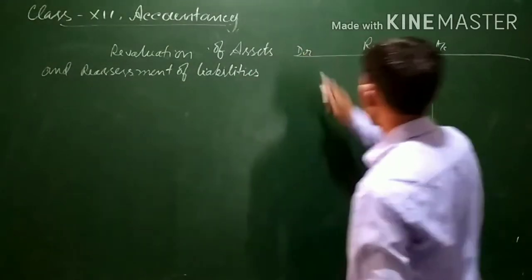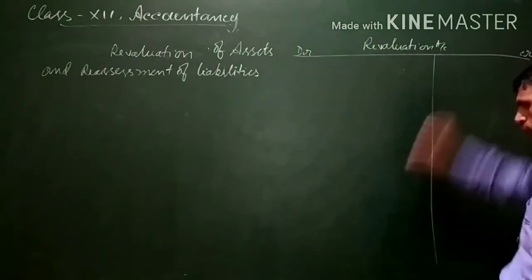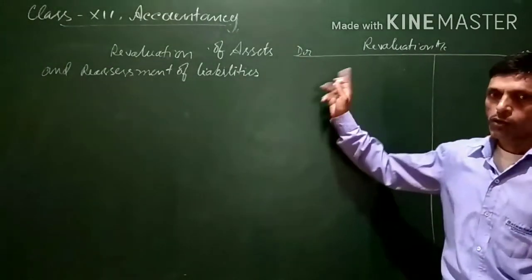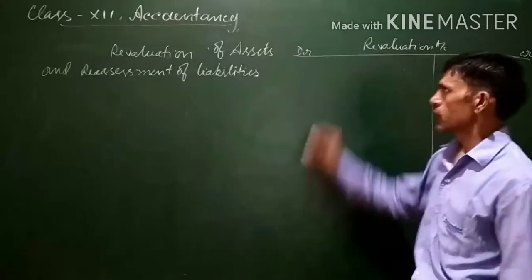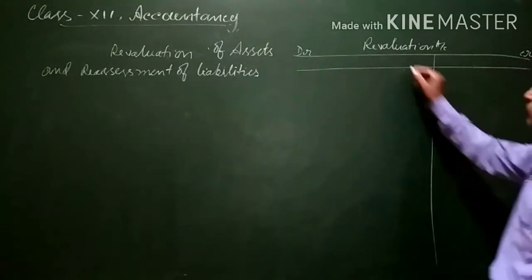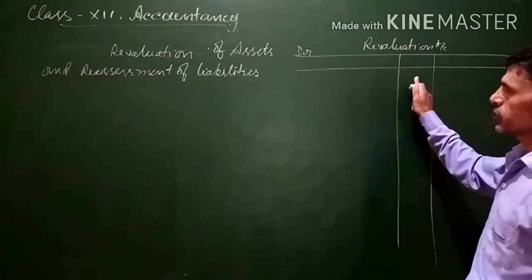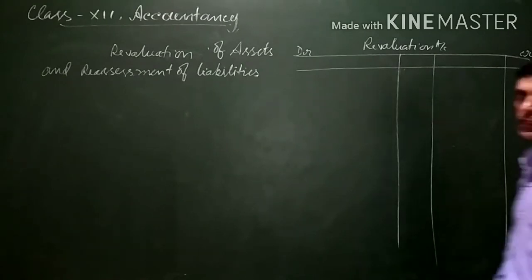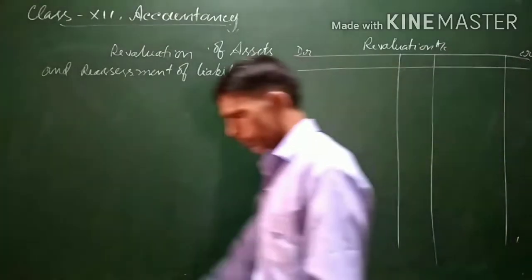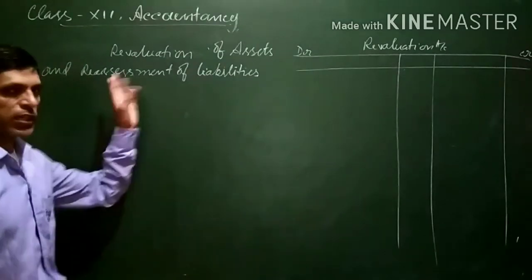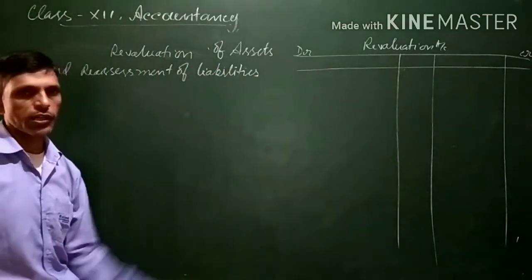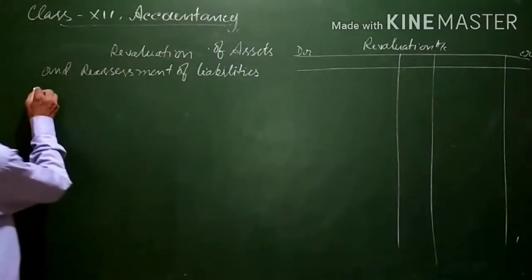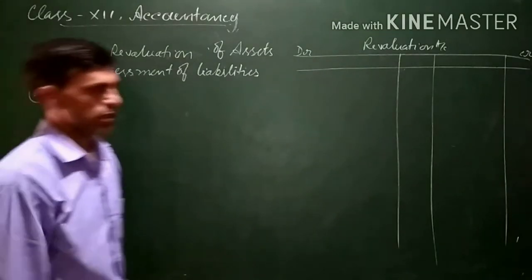As you know, this is the debit side, left hand side, and this is the credit side. Revaluation account is a nominal account, and the rule for a nominal account you know very well: debit expenses and losses, credit income and gains. So for losses we have to write on the debit side, for gains on the credit side. Now we will discuss how to pass journal entries as well as how to record those journal entries into the books of account, that is, how to prepare the revaluation account. Now let us consider the first example.